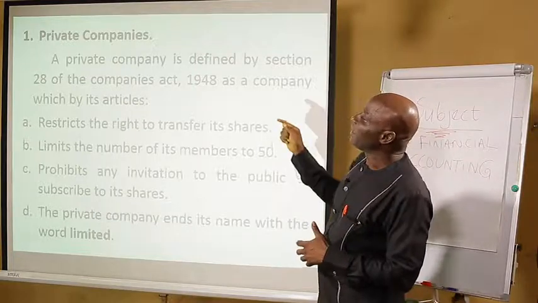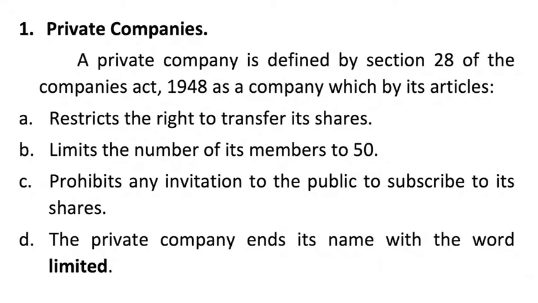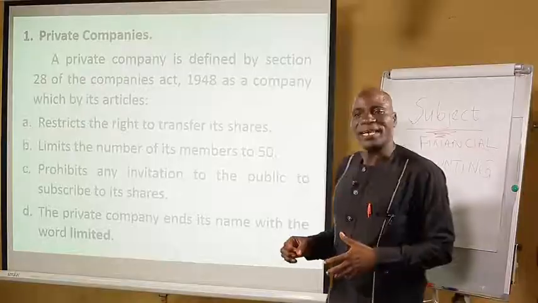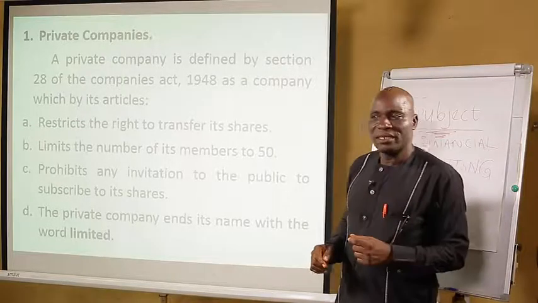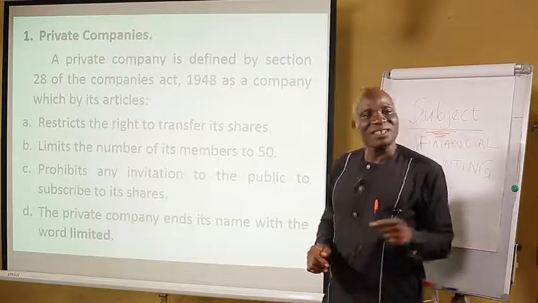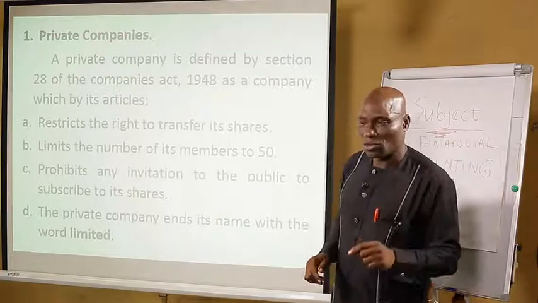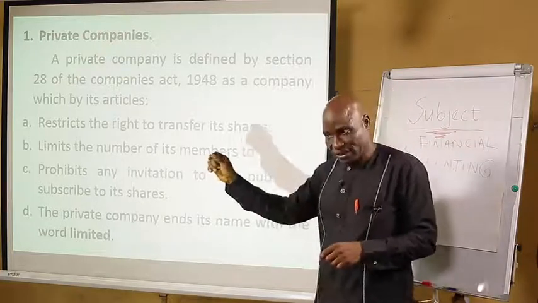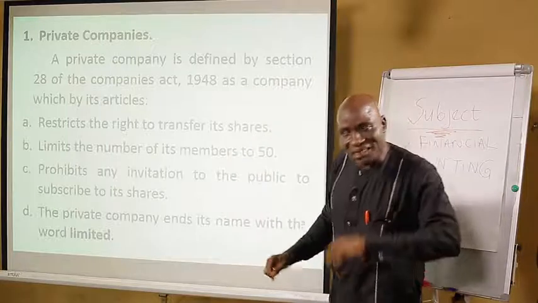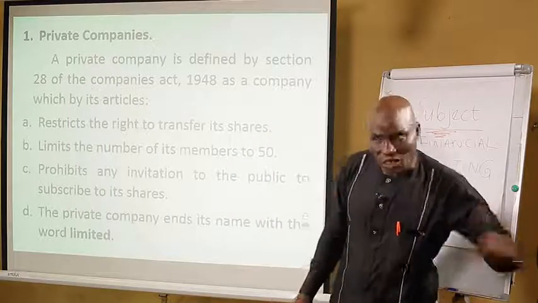So this is how it is being defined. Now they said, it is a company that in its articles, A, restricts the right to transfer its shares. That is under private limited liability companies. Shares are not allowed to be transferred to another person without the knowledge of the other shareholders.